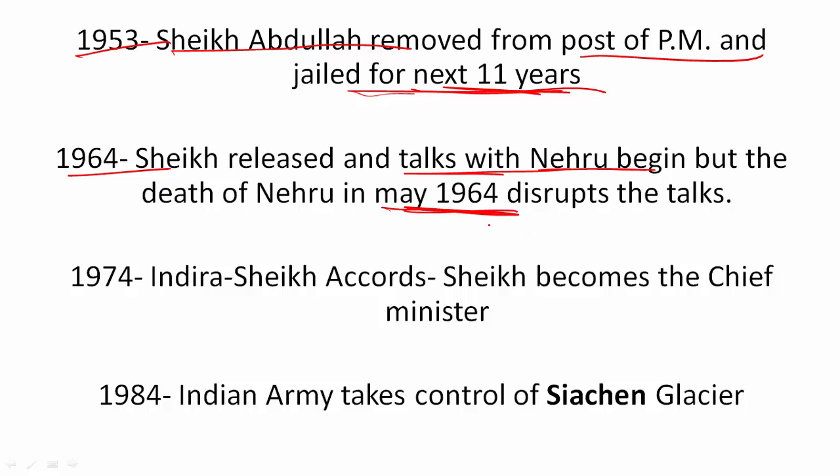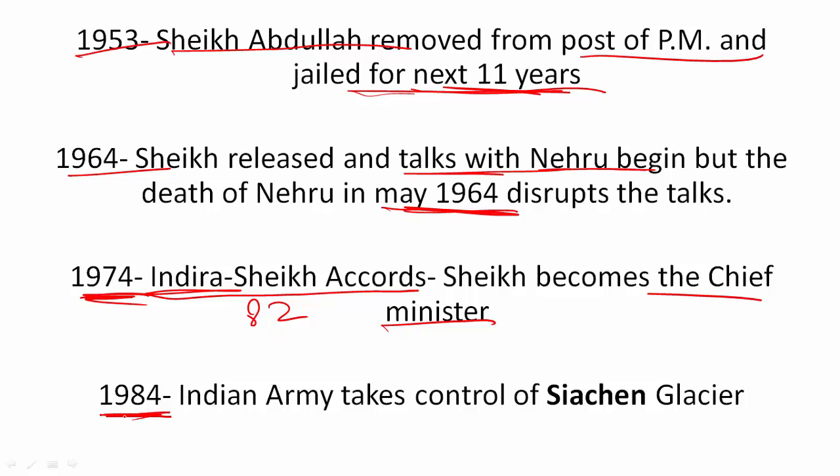Sheikh Abdullah was jailed by Indira Gandhi. In 1974, Sheikh Abdullah signed an agreement with Indira Gandhi. They are called the Indira-Sheikh Accords. According to this, Sheikh Abdullah again became the chief minister, and he gave up the demand for plebiscite. Basically, the crux of the accords was that he was demanding the plebiscite, which was promised in 1948, and he dropped this demand and assumed the position of chief minister. He remained the chief minister until his death in 1982, after which his son Farooq Abdullah became the chief minister.